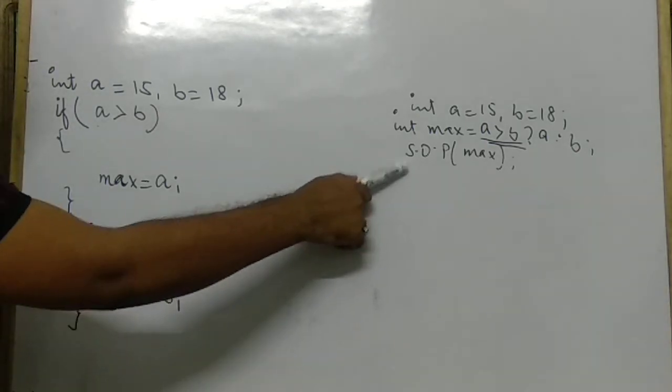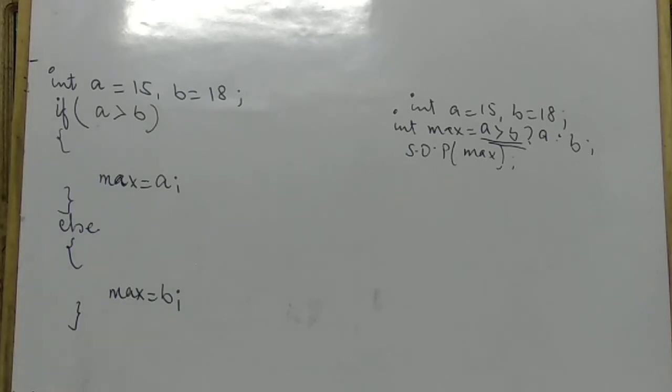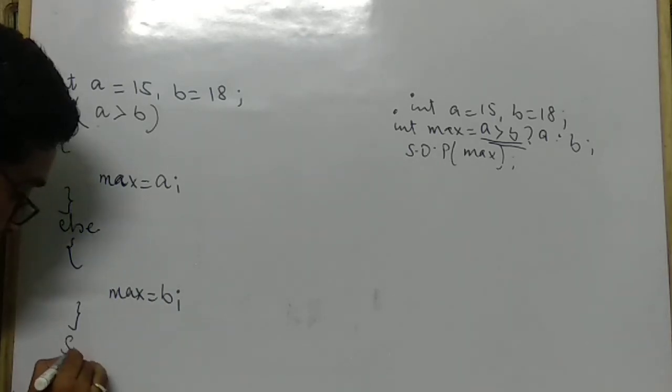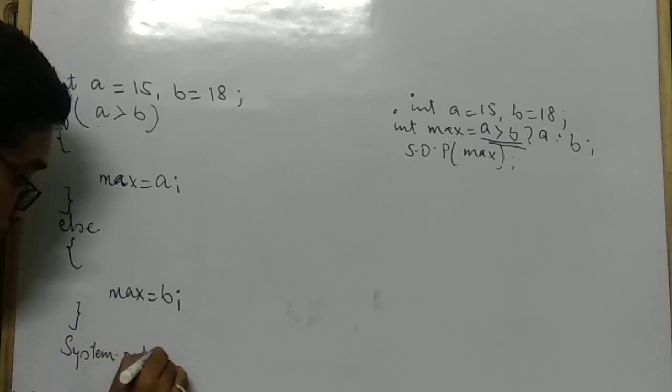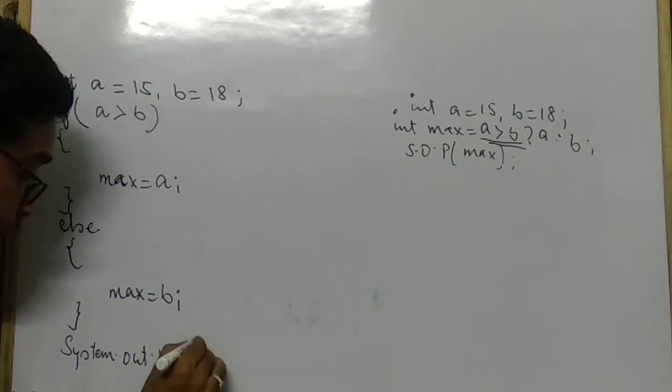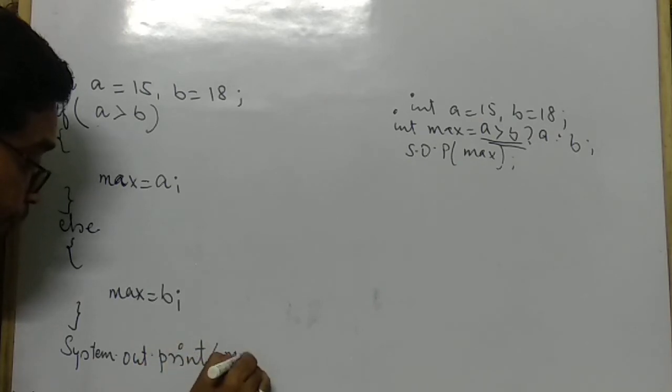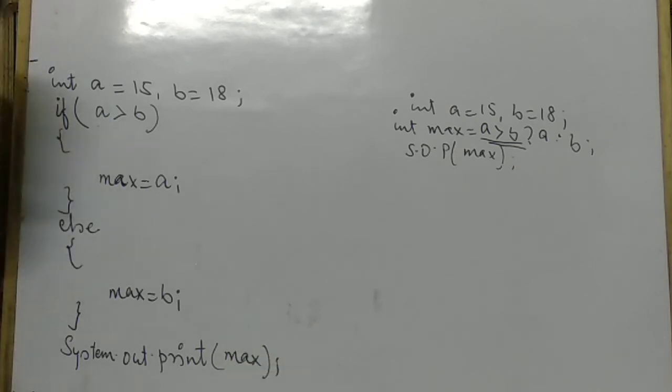And then after this, write System.out.print max. So this is the way to convert a ternary operator statement into the equivalent if else statement.